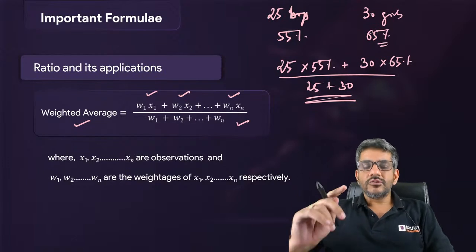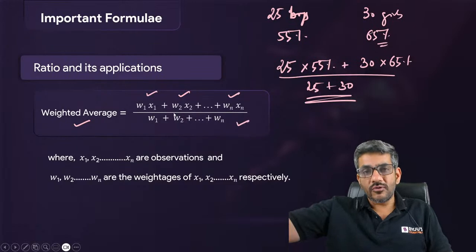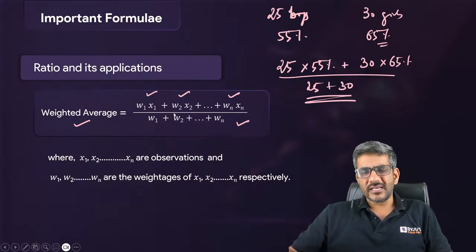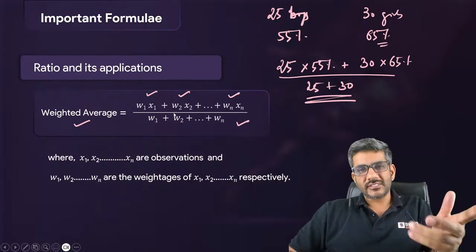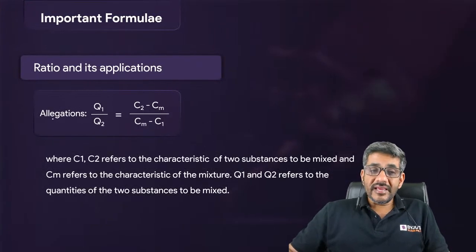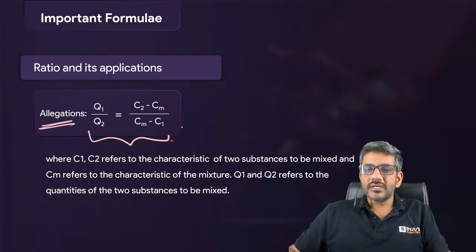I repeat, जो simple applications है ratios की, A is to B given है, B is to C given है, how do you distribute a number in that ratio, वो आपको समझने पड़ेंगी, खुद से देख लीजिएगा. Similarly, some things about proportions, continued proportions and all that you can just see once, right? And allegation is something which is used quite a lot. This is the direct formula to calculate that, but actually we don't use allegation in this way.